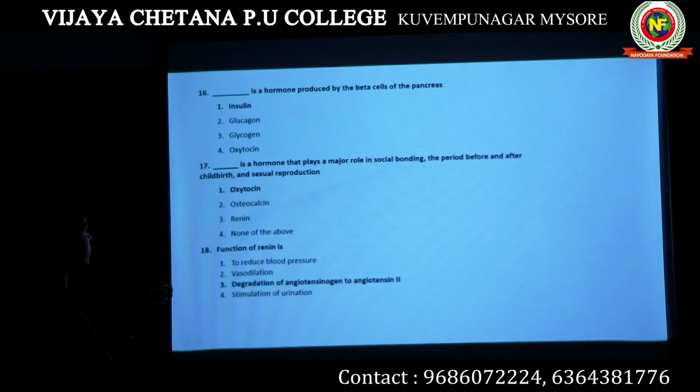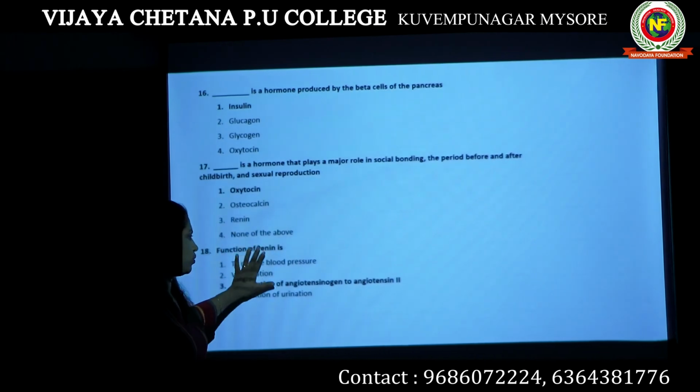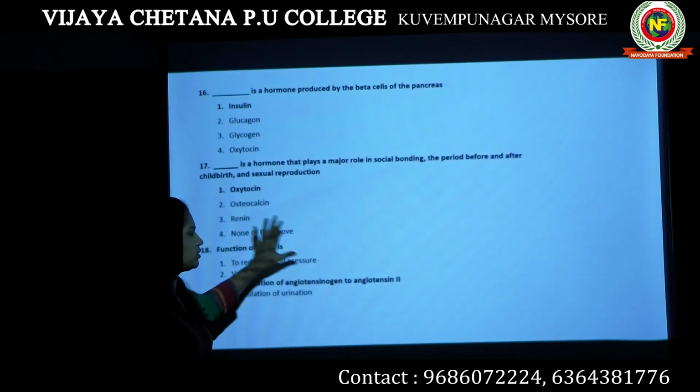So, let's read it again. Function of renin. Renin is to reduce blood pressure, vasodilation, degradation of angiotensinogen to angiotensin 2, stimulation of urination. Okay, this is also a kind of hormone. That is the reason we have added this particular question.